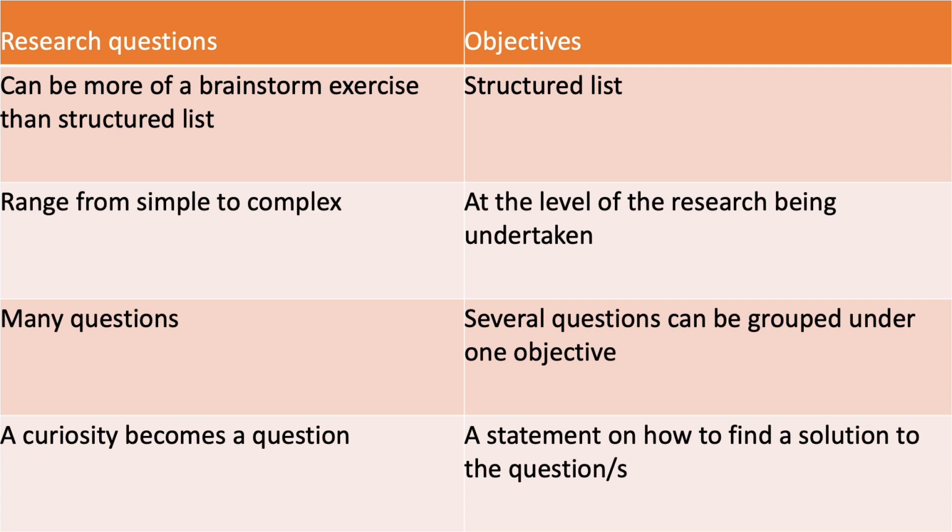If you're working on something more simple, so let's say a 3-month or a 3-week project, the objective is often going to be more manageable or understandable by someone who's going to be reading your work, whereas the research questions could be at any level. The research questions, again, are a brainstorming exercise. The third point in this list is that the research question is a brainstorming exercise.